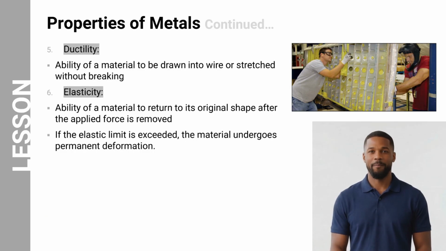Another important group of metal properties includes ductility and elasticity. Ductility refers to a material's ability to be drawn into wire or stretched without breaking. This property is important in applications such as electrical wiring, cables, and certain structural components. Materials with high ductility can undergo significant deformation before failure, which often provides an early warning before a structural component breaks.